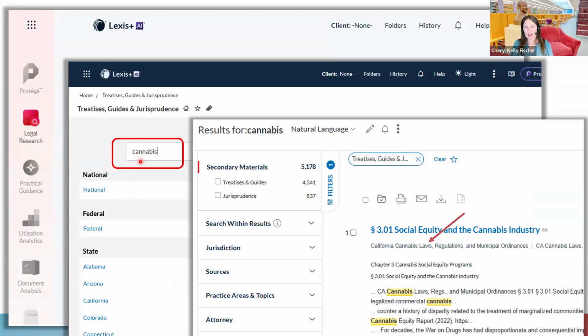It could be business and commercial law. You might find some stuff in that kind of a treatise, but I just wanted to see what happens if I pop in a single keyword to all of the treatises on all of Lexis. And cannabis, without even narrowing to a jurisdiction or anything, the very first result I got was a treatise called California Cannabis Laws, Regulations, and Muni Codes. So that's pretty good. I feel like this is the treatise that is in Lexis that is probably going to be most useful to you.